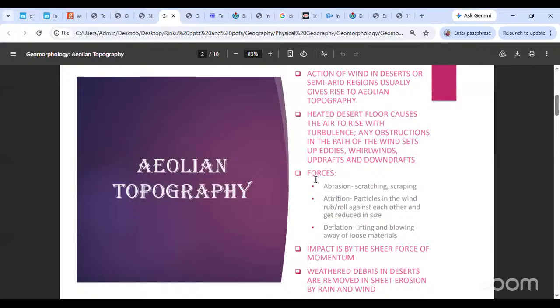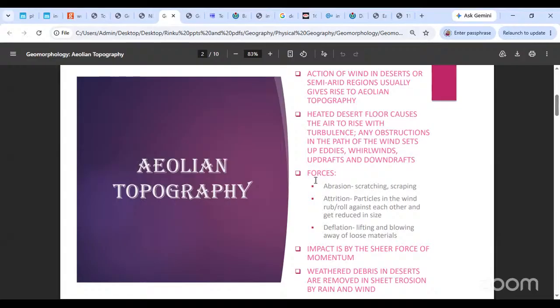Okay. So this is what we are saying. We were saying that these are the forces, abrasion, attrition, and deflation, which will act. And this will be the action of wind in arid or semi-arid regions. Now I have a question here. Are deserts defined by their temperature, or are they defined by their aridity? How are deserts defined? How do you say that this place is a desert and this place isn't a desert?